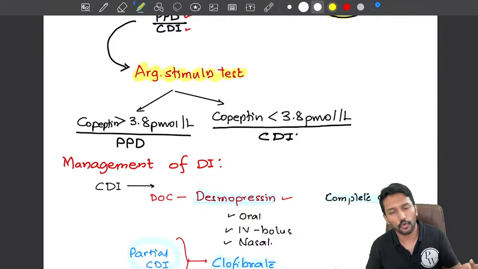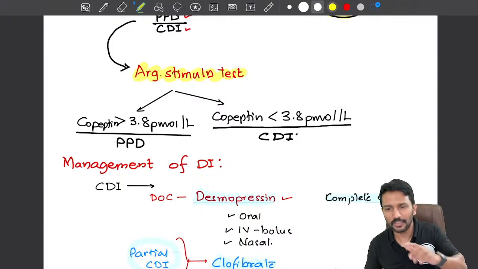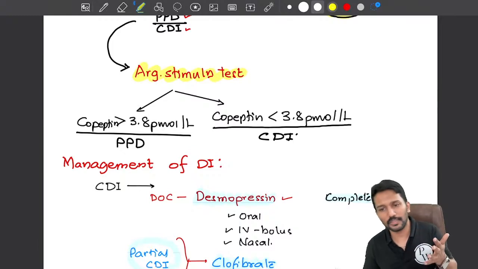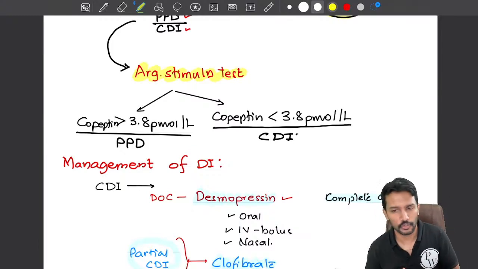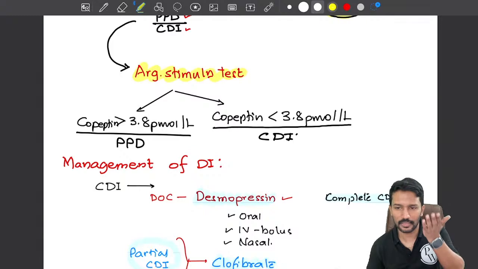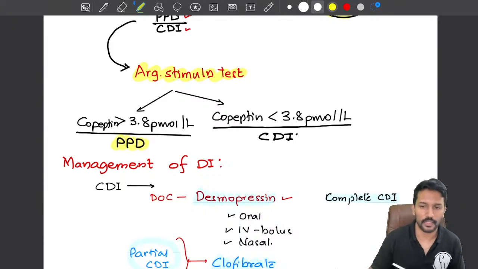After arginine, if the ADH level increases, that means the production is not a problem at all. It was being suppressed by the patient's habit of drinking too much water. But after giving arginine, it has increased. In that case, it is primary polydipsia.